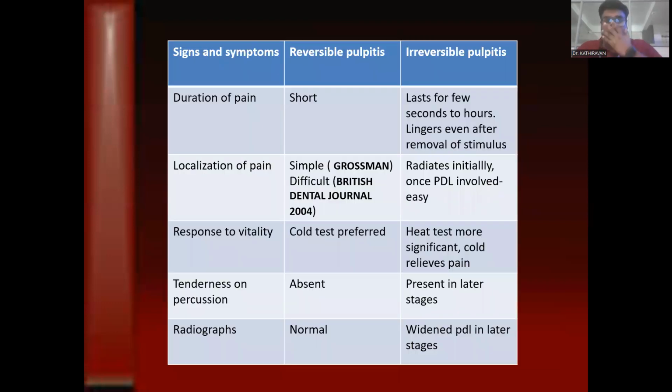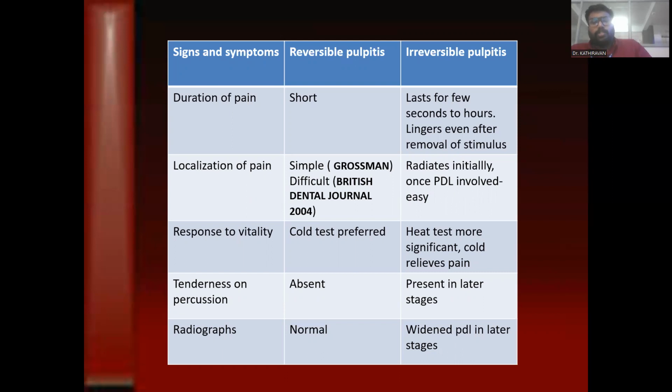Now, the signs and symptoms. In case of reversible pulpitis, the duration of pain is short. In irreversible pulpitis, it lasts for a few seconds to hours, and lingers even after the removal of the stimulus. When we consider localization, in irreversible pulpitis it is simple or it is difficult. And in case of irreversible pulpitis, it may be referred at random initially, and once the periodontal ligament is involved it becomes localized.